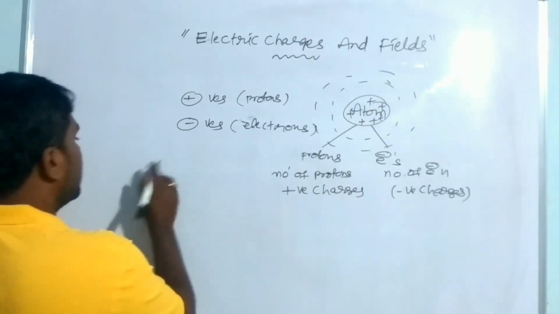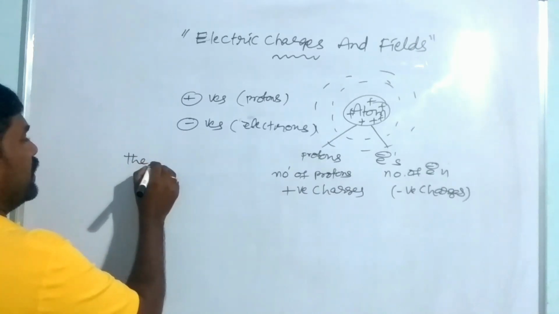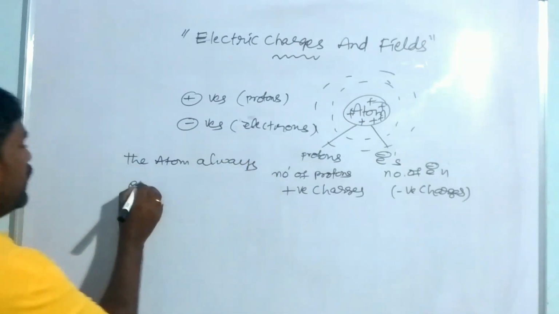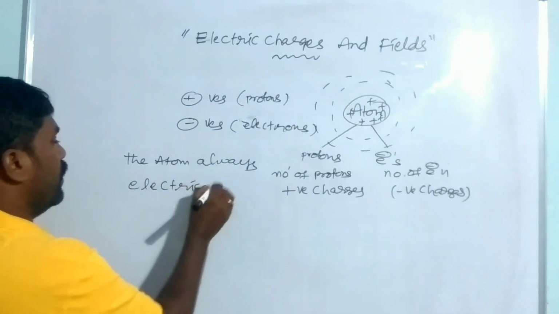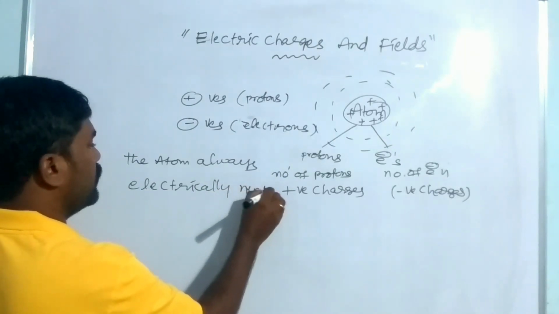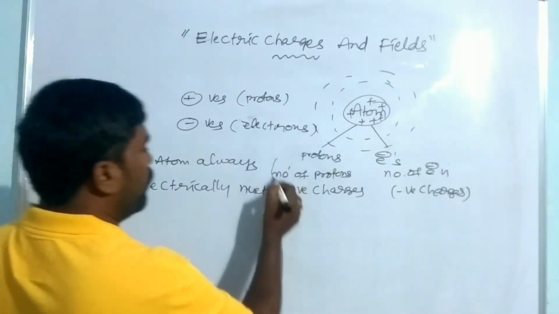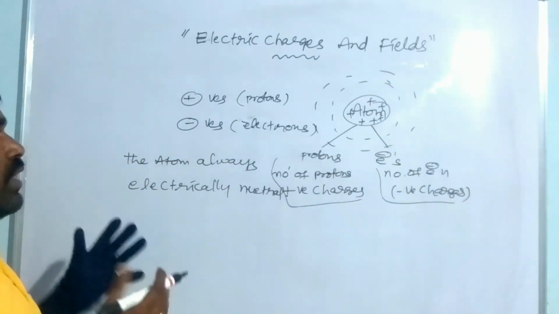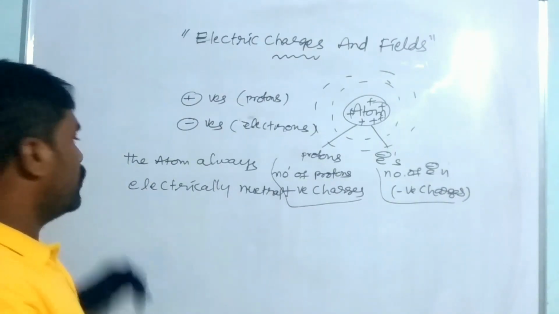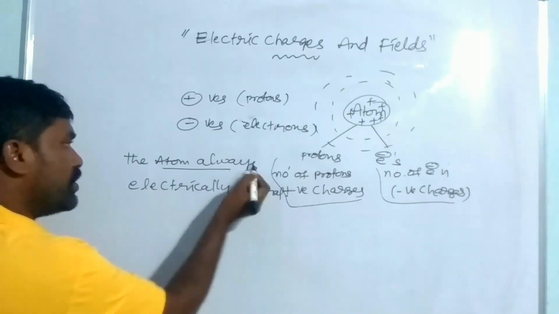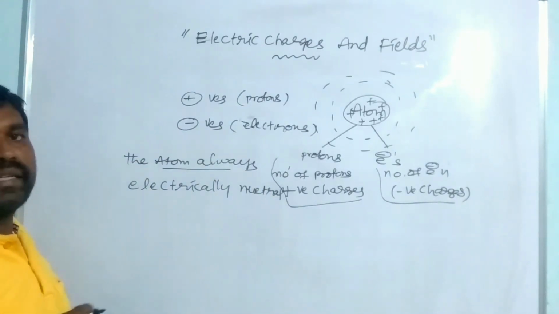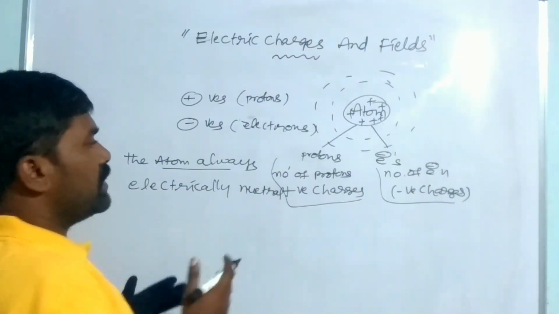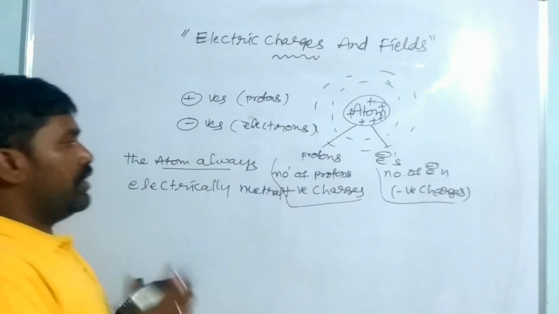So hence the atom is always electrically neutral. Is it right? Because the number of protons, meaning positive charges, and the number of electrons, meaning negative charges, are always equal, they are balanced. That's why the atom itself is always electrically neutral.